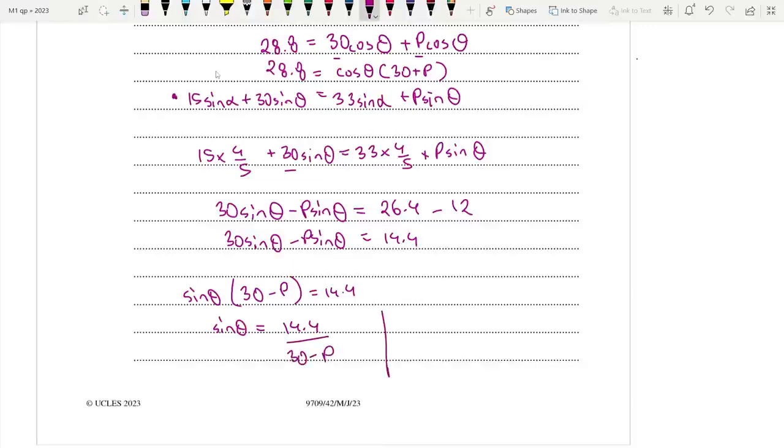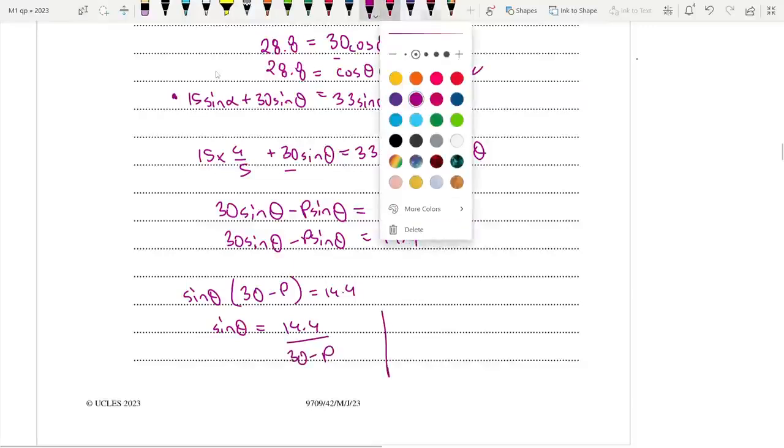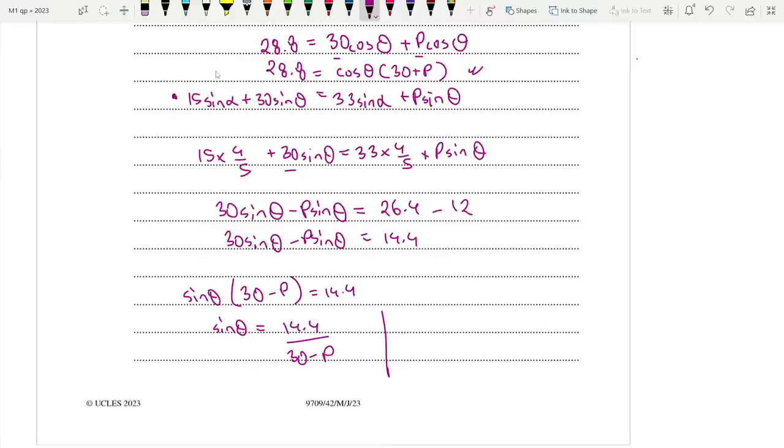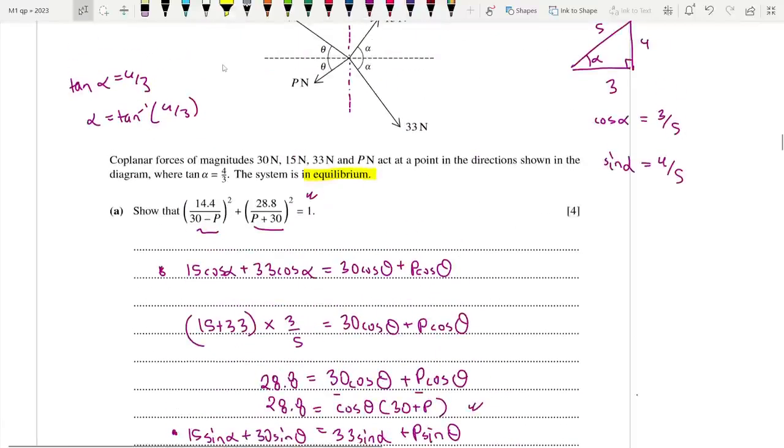That is one root. And using this one over here, what is the other root? We can go for cos theta is equal to 28.8 divided by 30 plus p. As you can see, we've already made it over here. Now, does this formula look familiar? Something square plus the other square is equal to 1. This is in fact sine square theta plus cos square theta is equal to 1.